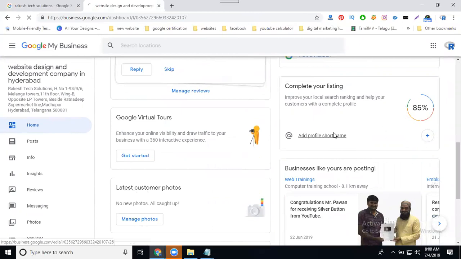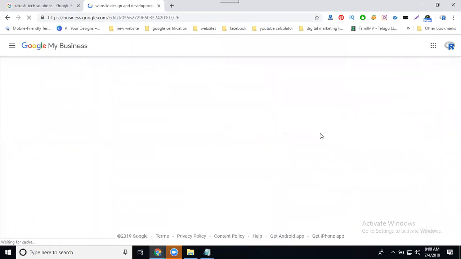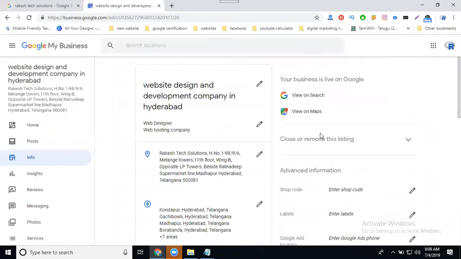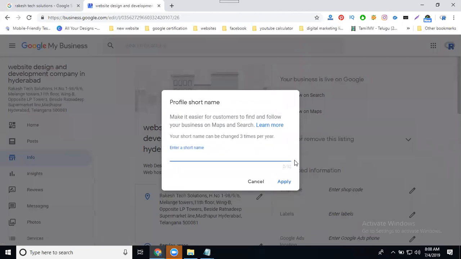And the short name will use only specific characters mentioned in your business name. Do not give any space in your names. That will support only 32 characters. This will be adding for your